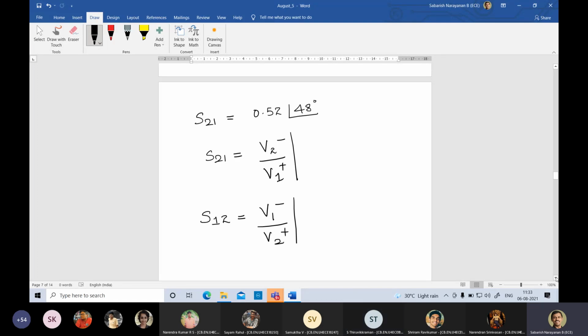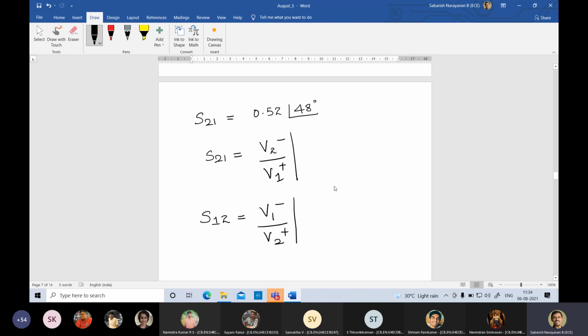S12, what is the meaning of it? The output at terminal 1, port 1, when the input is given at terminal 2. Reverse, you are just taking the reverse of it. S21, it's up to us to maintain it as 1 and 2, okay? So for the entire class, I am telling you it is up to us to nomenclate which is 1 and which is 2. So S12 and S21, right?